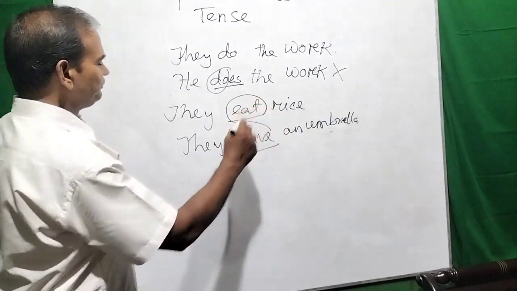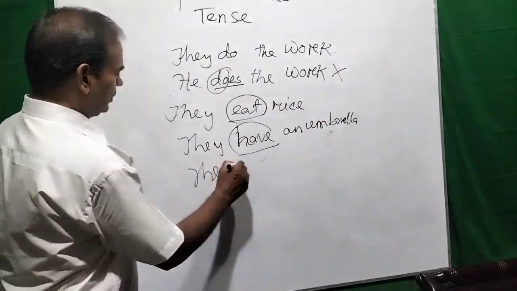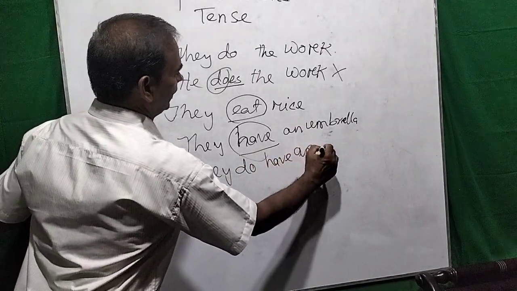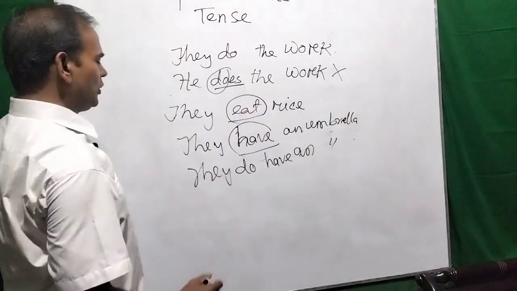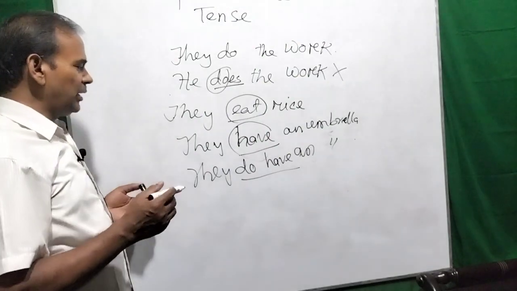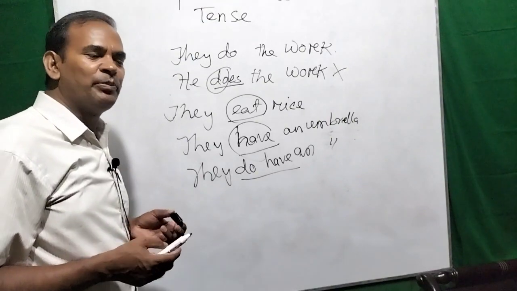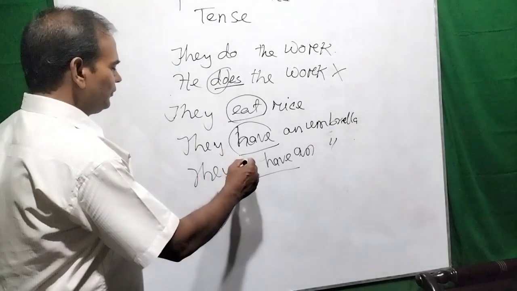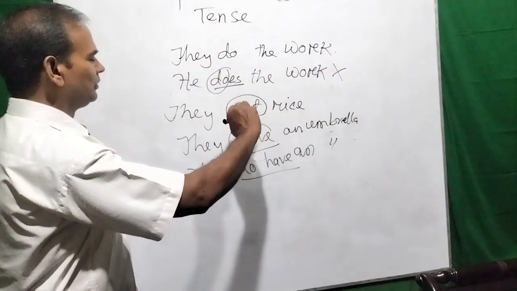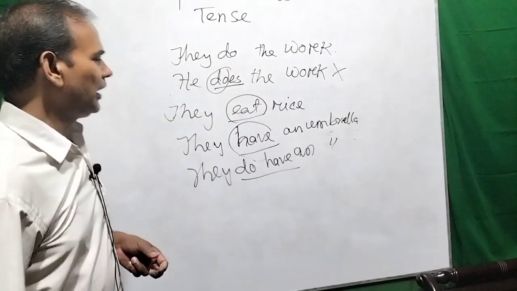This can be written this way: they do have an umbrella. So, you see, this is an emphasis. If we want to emphasize verb to have, then we must put do or does before it. But with the third person plural, we must use do before the verb to have for emphasizing the activities.